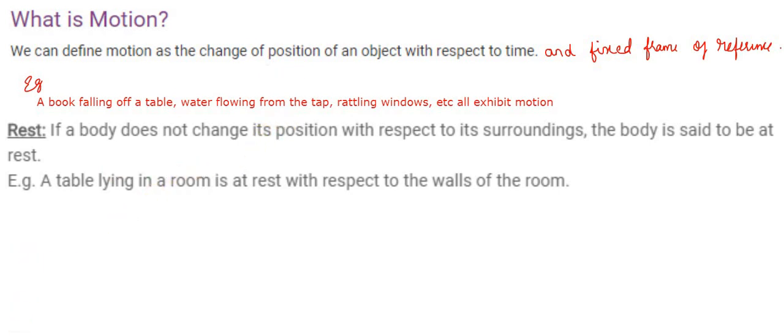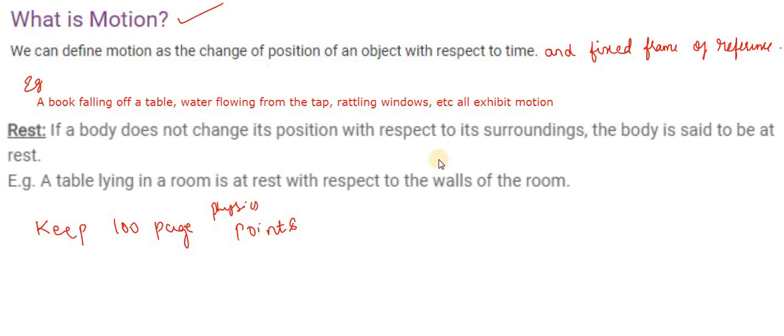Now do one thing, all of you keep a 100-page points book. If you have any old books, you can keep it as a points book, a physics points book. You need to make note of the points. So what did you understand from this class today? Actually, we discussed what is motion, what is rest, and examples of motion and rest. So you should write these 2 points in the points book with the examples.